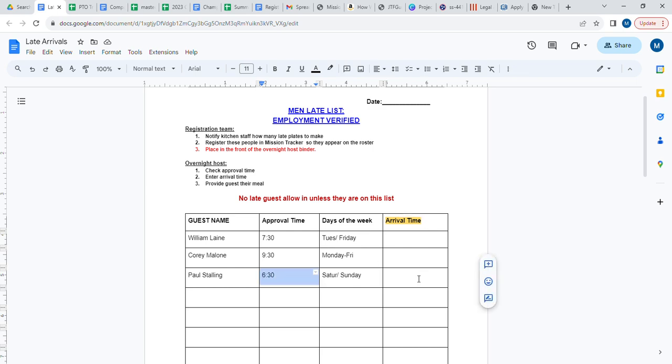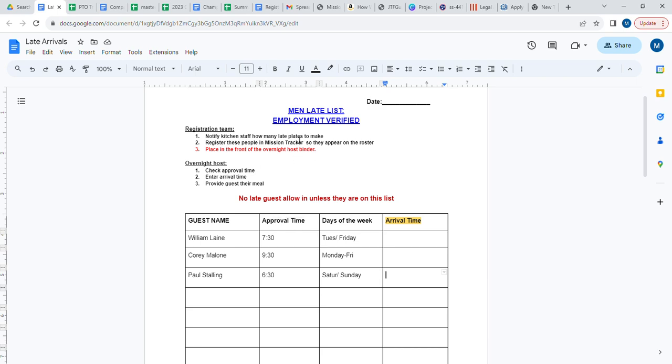Then they can let us know what time he actually arrived, so that if there is any correction or disciplinary actions that need to take place because he's showing up an hour late, then our director can address those. This also notifies our kitchen team that we need to set aside 3 additional plates for dinner that evening so that these gentlemen also receive a warm meal before they're able to take their bunks for the night.